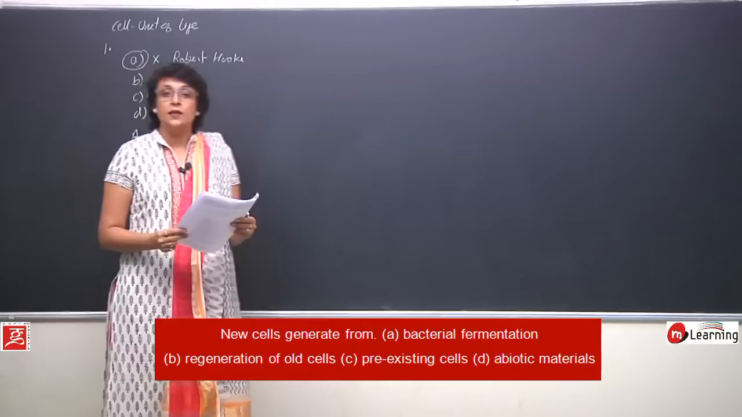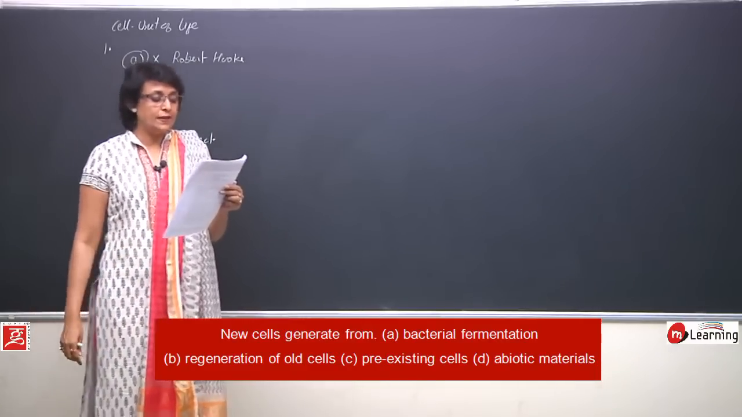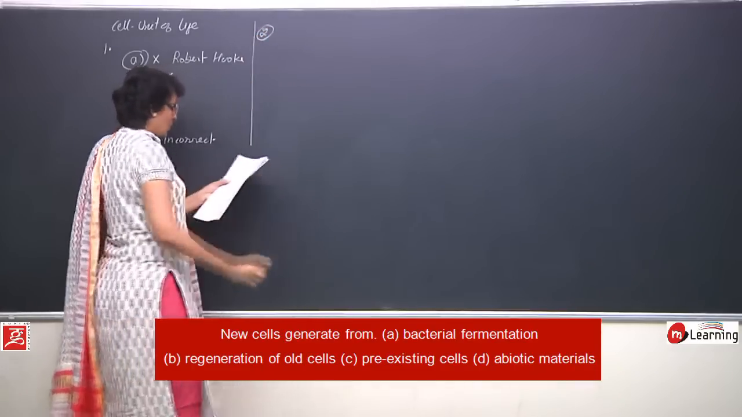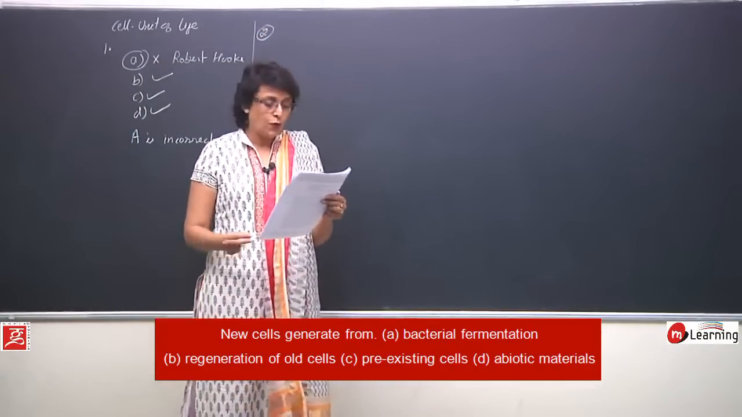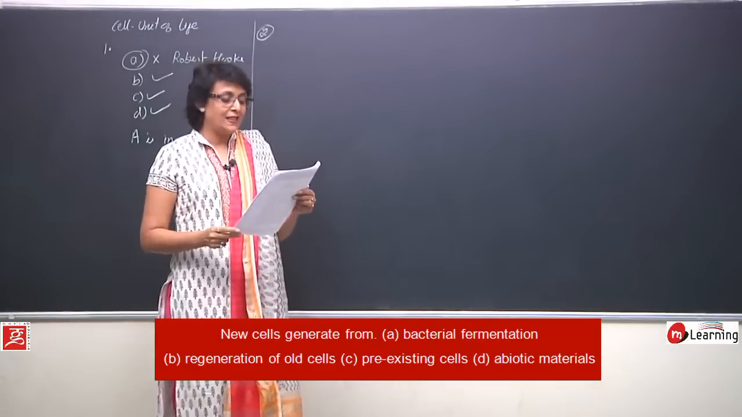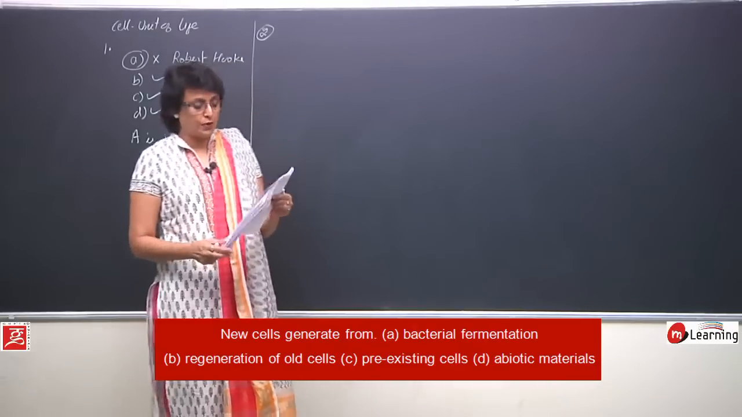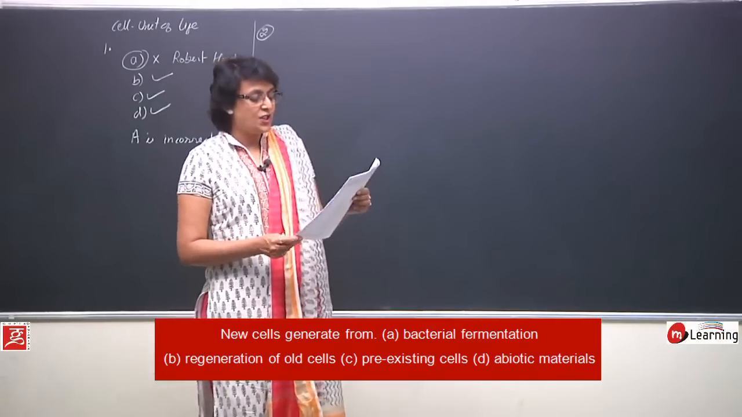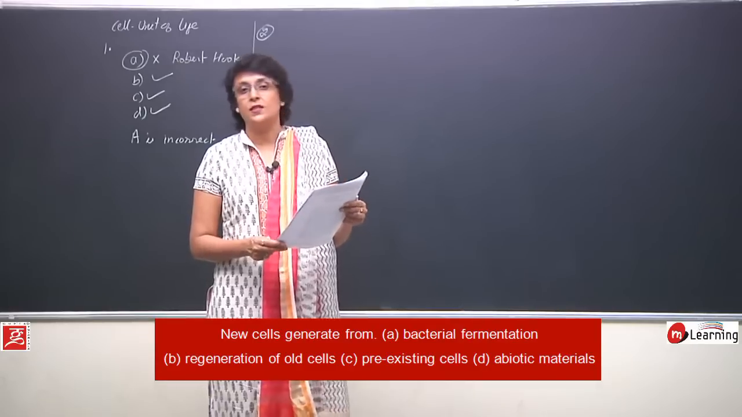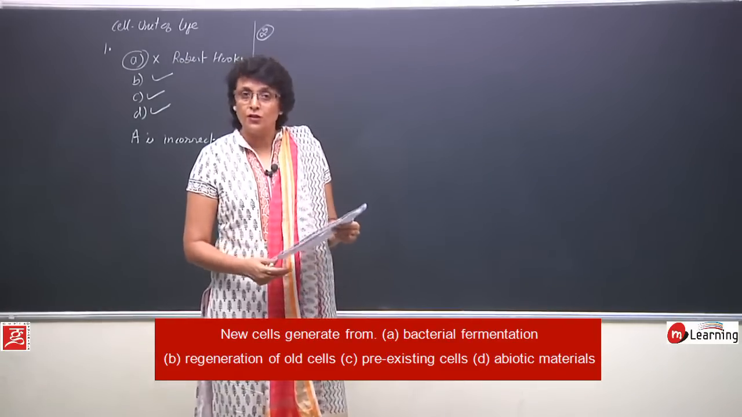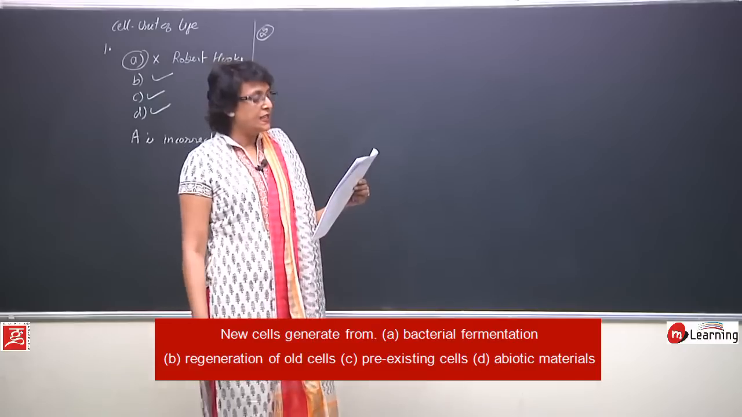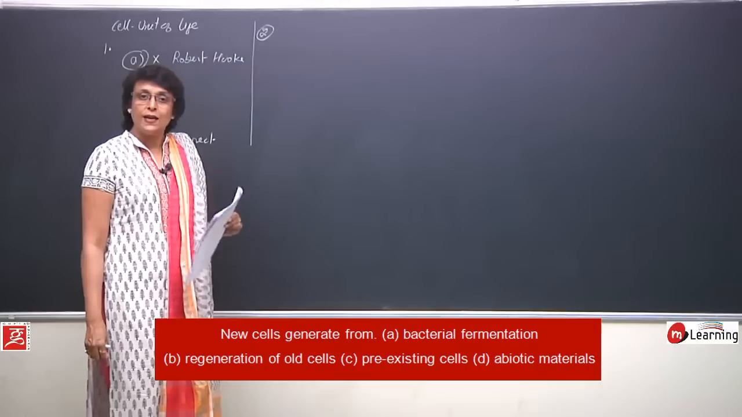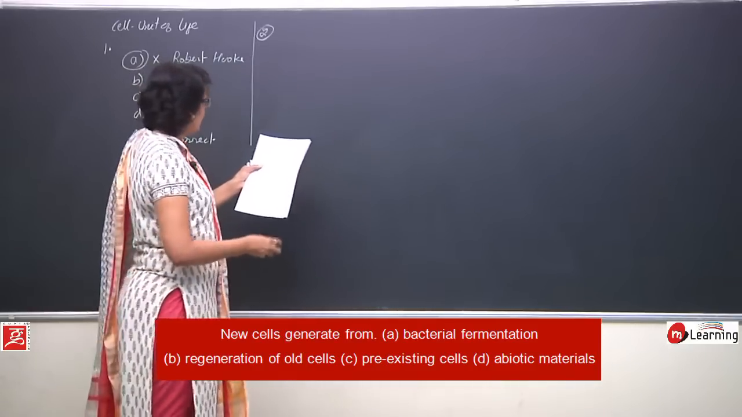Coming to question number 2. New cells generate from, and 4 options are given again. Bacterial fermentation is not possible because fermentation helps in production of ethyl alcohol. B, regeneration of old cells. Normally old cells are not capable of reproduction, they have lost their power of reproduction. C is pre-existing cells. Rudolf Virchow said omnis cellula a cellula, that means they arise from pre-existing cells.